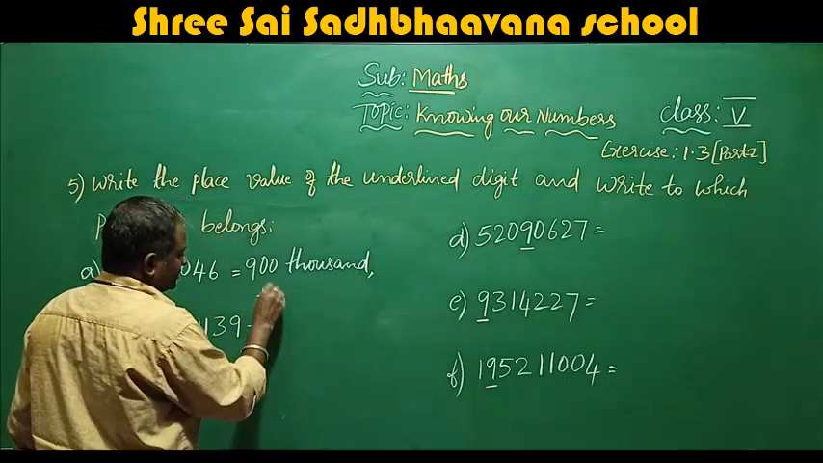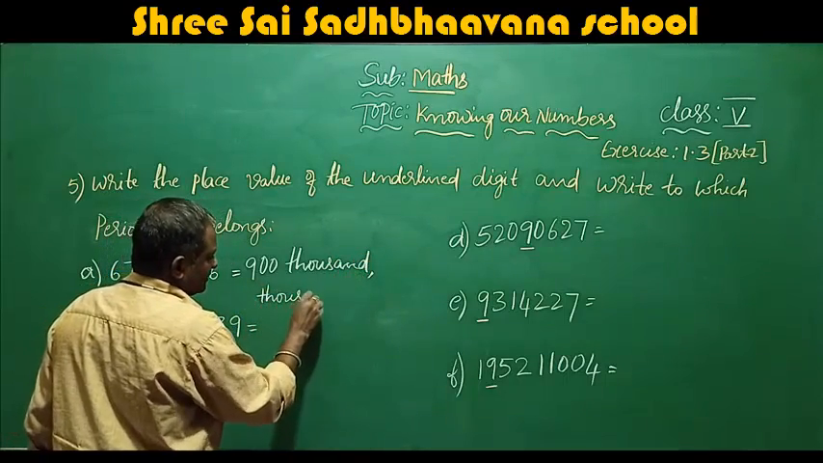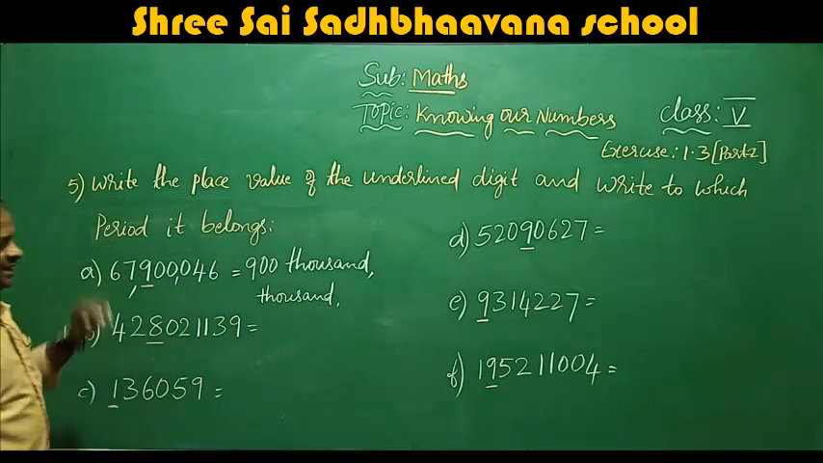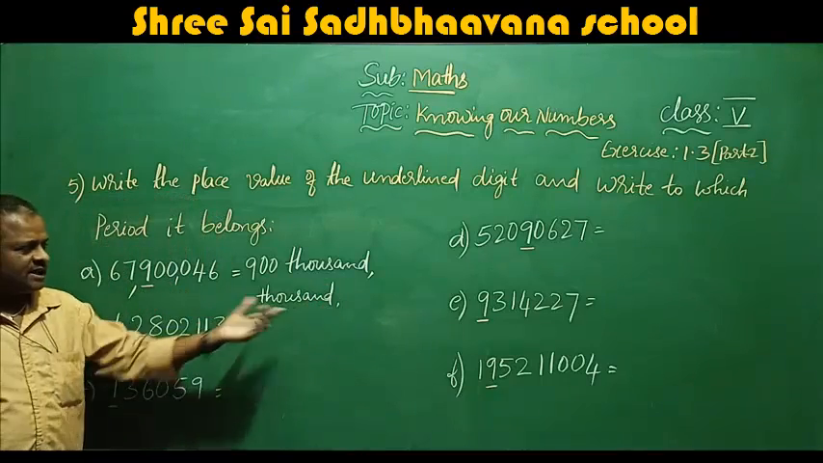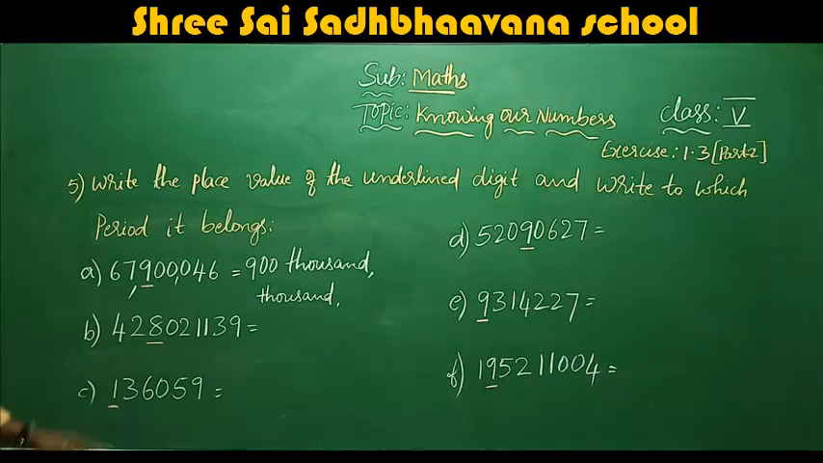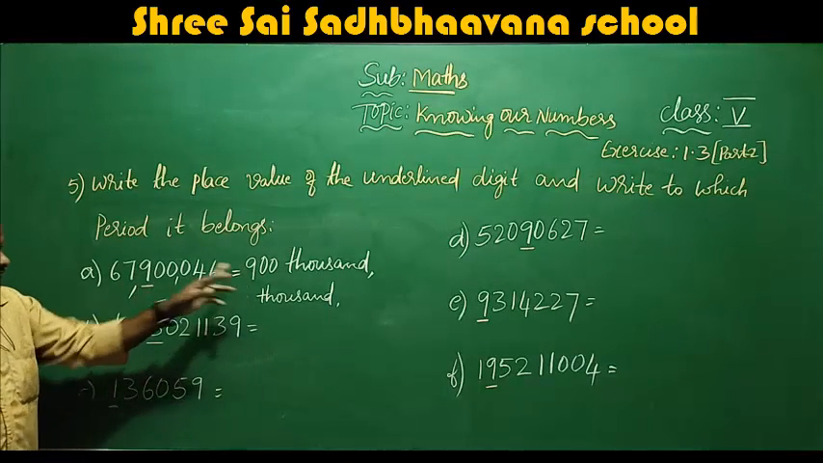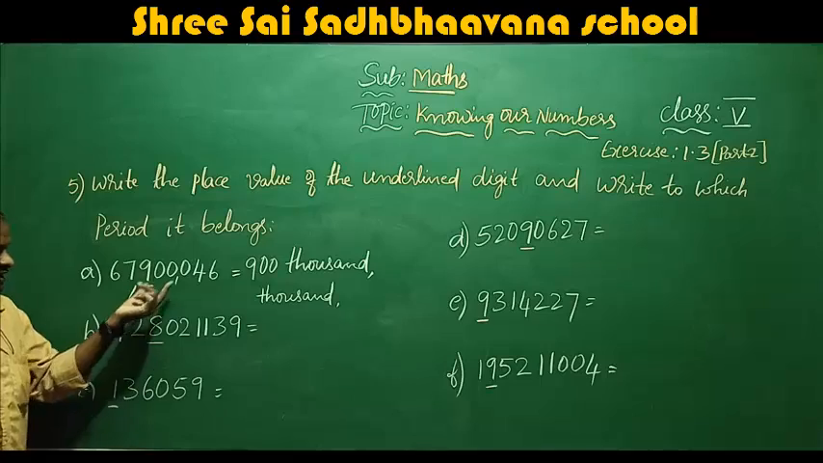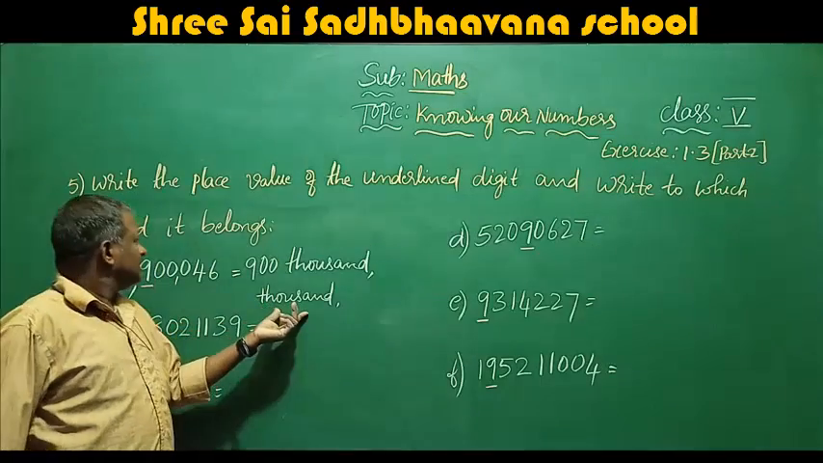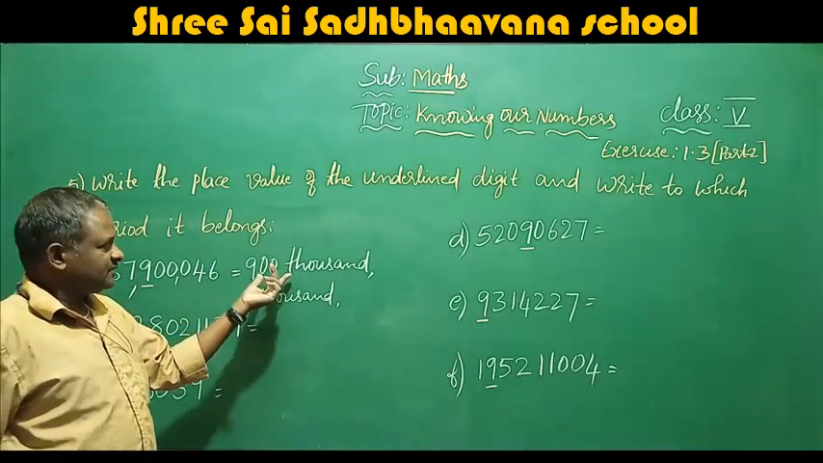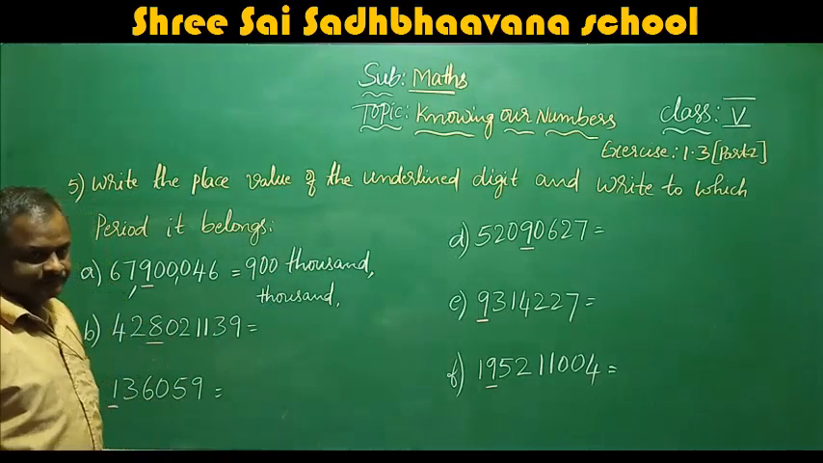It is in the thousands period. 9 is in the hundred thousands place. The place value of the 9 is in the thousands period, so the place value is 900,000.